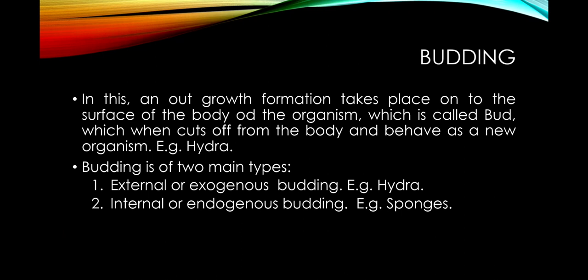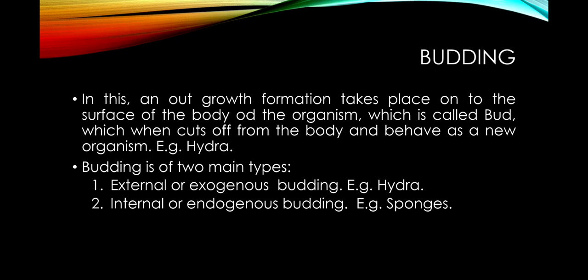As in the case of hydra, you quite remember that on the surface of the body of hydra, an outgrowth forms in the form of a bud, which gets pinched off from the main parental body, and when it separates from the parent, it becomes a new organism.